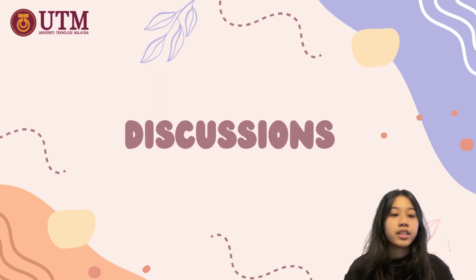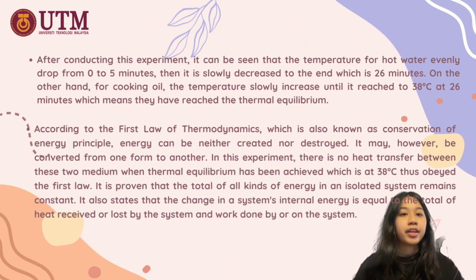Let's move on to the discussion. After doing this experiment, it can be seen that the temperature for hot water evenly dropped from 0 to 5 minutes. Then it slowly decreased to the end, which is 26 minutes. For cooking oil, the temperature slowly increased until it reached 38 degrees Celsius at 26 minutes, which is the same as the hot water, which means they both have reached equilibrium.